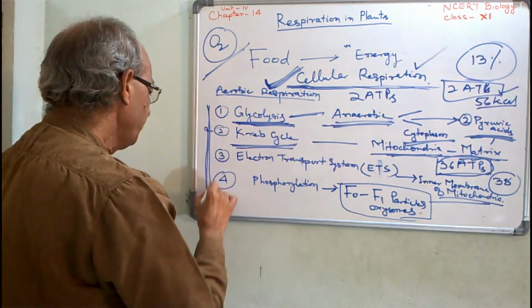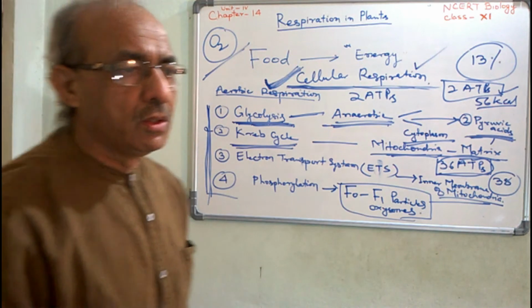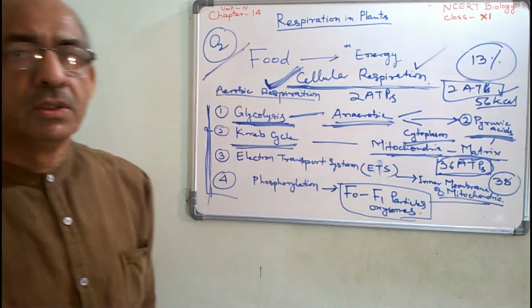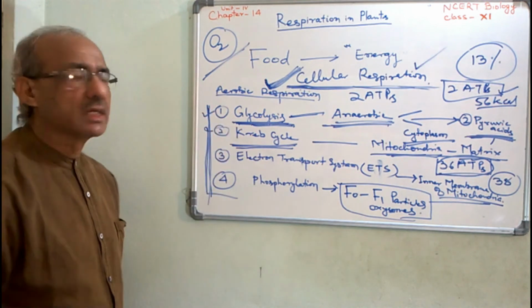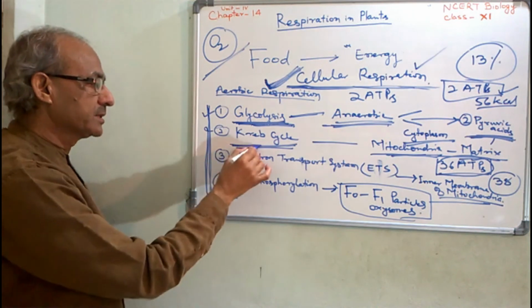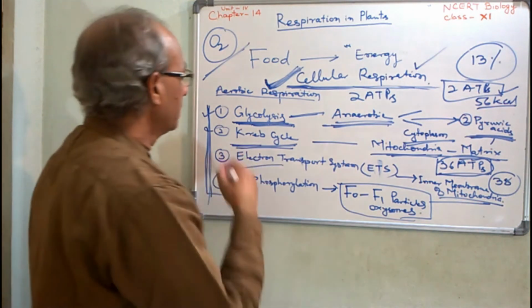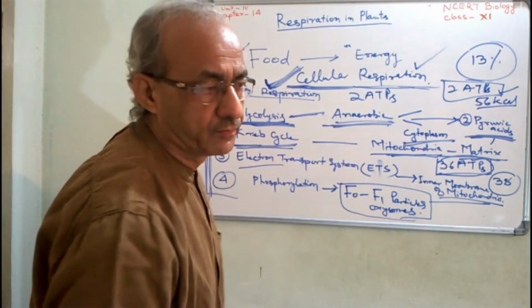So these are the four stages. And this is the summary of this chapter, which we have to discuss stepwise. In the next session, we will discuss glycolysis, thereafter the Krebs cycle, electron transport system, and phosphorylation.